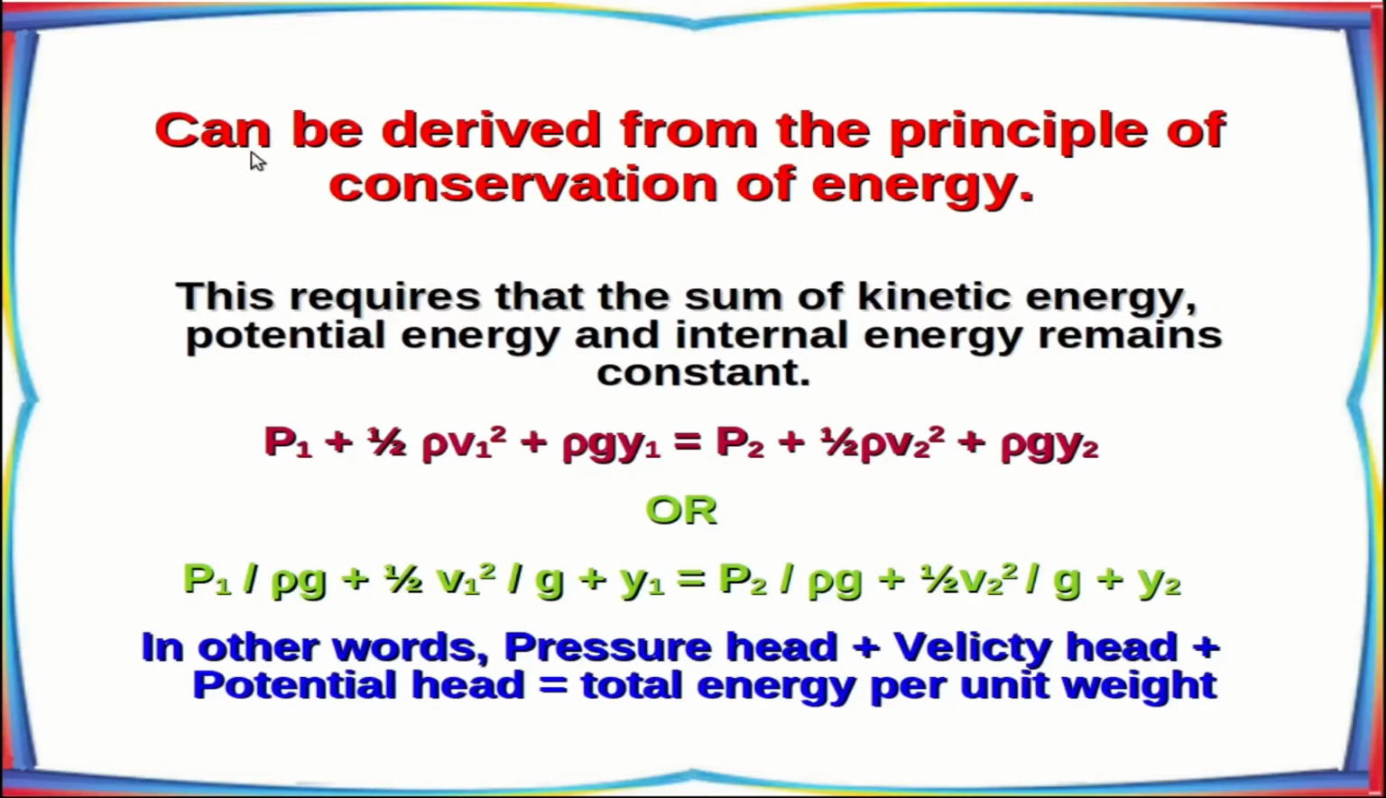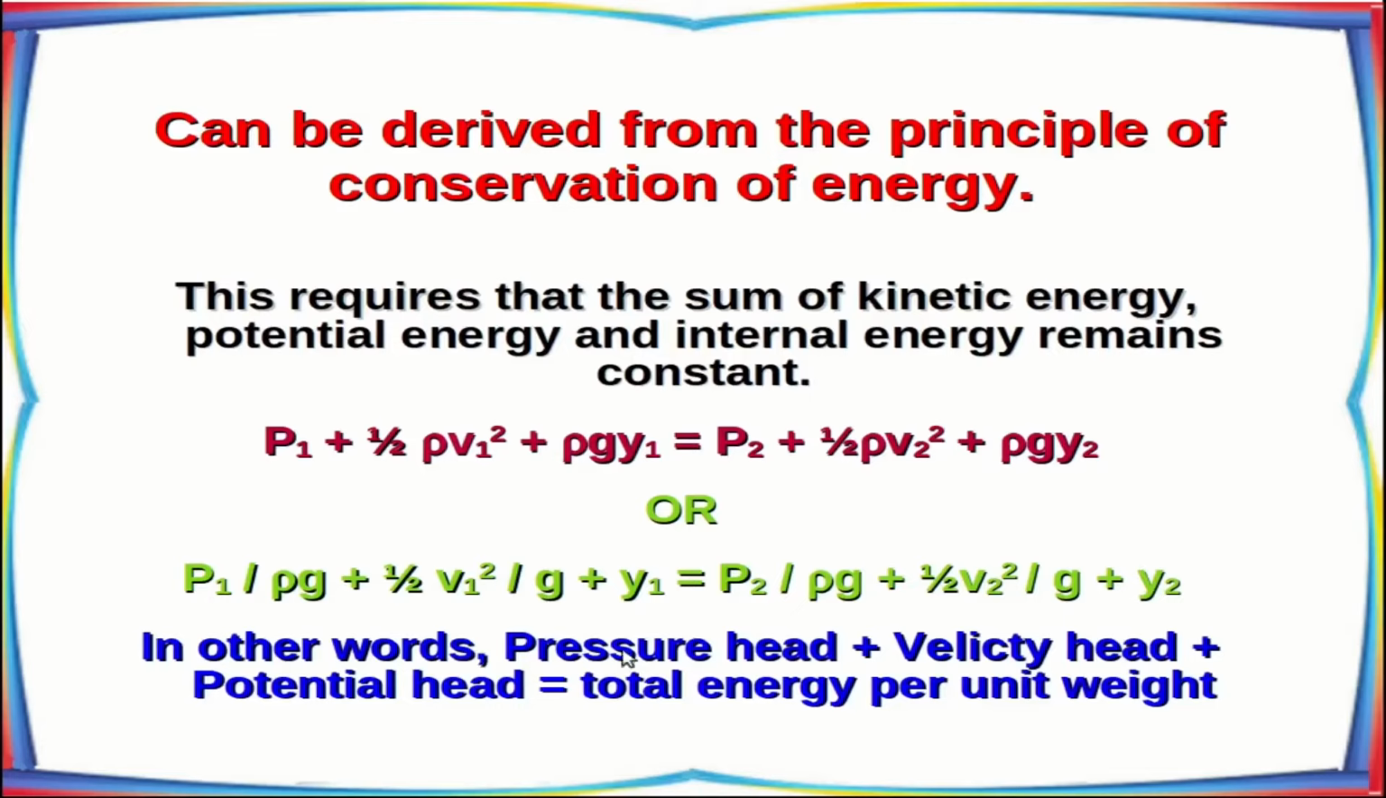So the Bernoulli's principle is in fact derived from the principle of conservation of energy. So this requires that the sum of the kinetic energy, potential energy and internal energy, well, this is the pressure energy, remains a constant. In mathematical terms, one can write P1 plus half rho V1 square plus rho g Y1 is equal to P2 plus half rho V2 square plus rho g Y2, and on dividing by rho g on either side we get P1 by rho g plus half V1 square by g plus Y1 is equal to P2 by rho g plus half V2 square by g plus Y2.